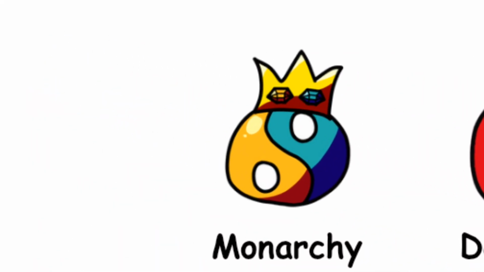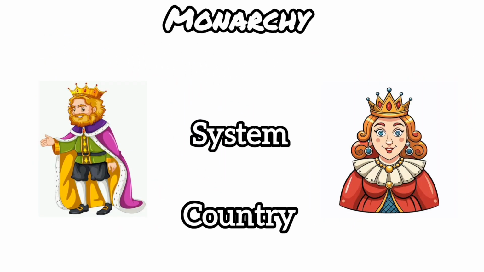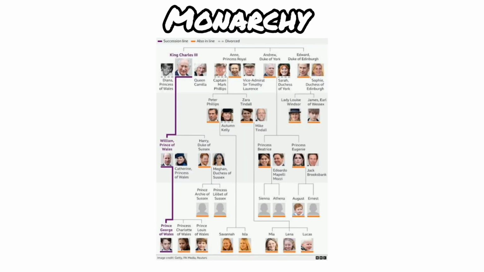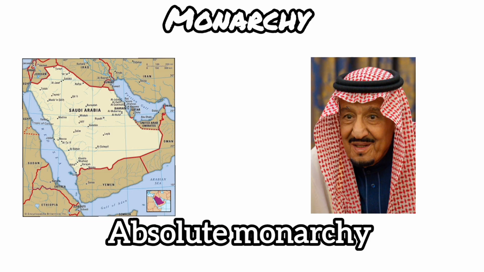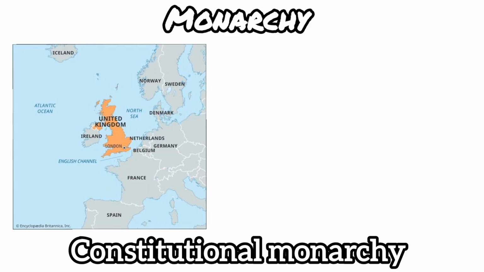1. Monarchy. A monarchy is a system where a king or queen rules a country. The position is usually inherited, passed down through a royal family. There are absolute monarchies, like Saudi Arabia, where the monarch has total control. And there are constitutional monarchies, like the UK, where the monarch is more of a symbolic figurehead and elected officials run the government.